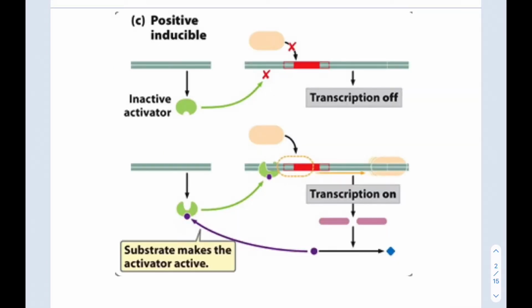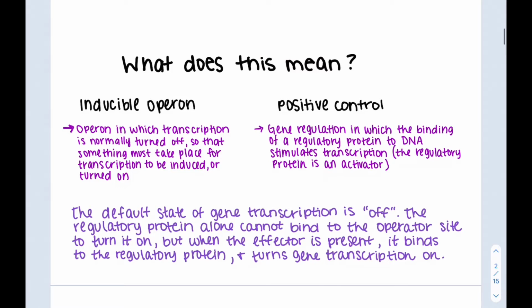Here is what the entire process looks like, and we'll be breaking this down step by step. First, the meaning of positive inducible regulation can be broken down with these two definitions: inducible operons and positive control.